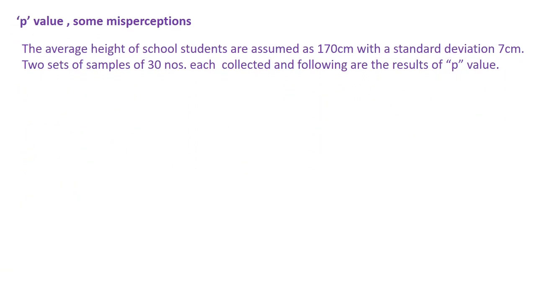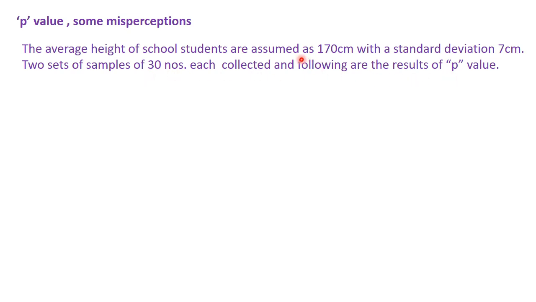So let us discuss the p-value and some misperceptions or wrong understandings about it. We'll do it with an example. The average height of school students is assumed to be 170 centimeters with a standard deviation of 7 centimeters. Two sets of samples of 30 each were collected, and the following are the results of the p-value.